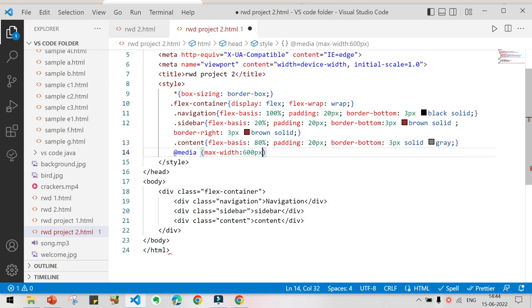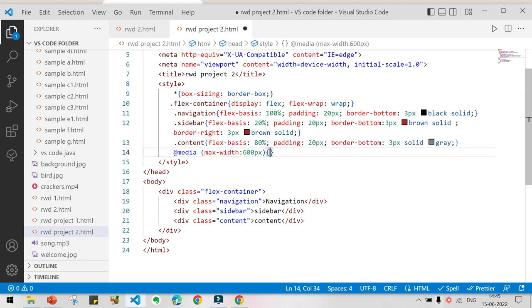What does it mean? Whatever styles we apply inside these curly braces will be applicable from 1 to 600 pixel.